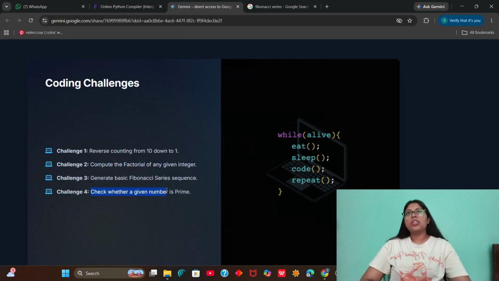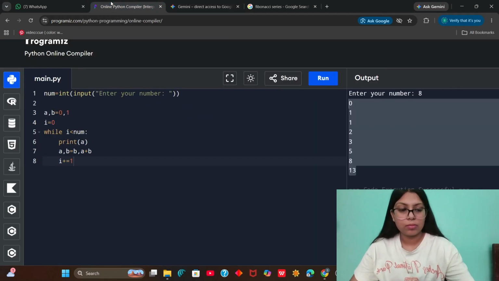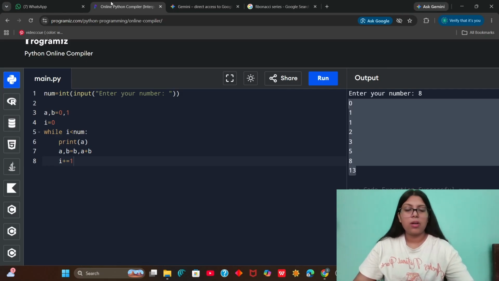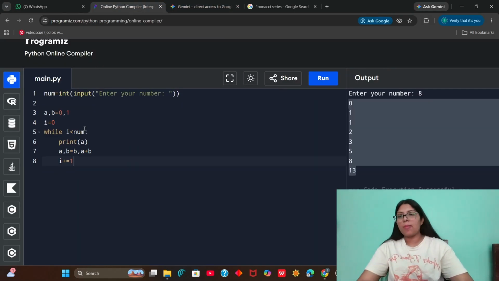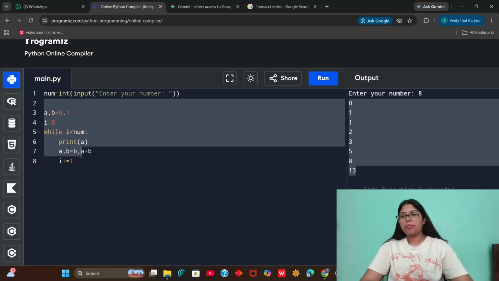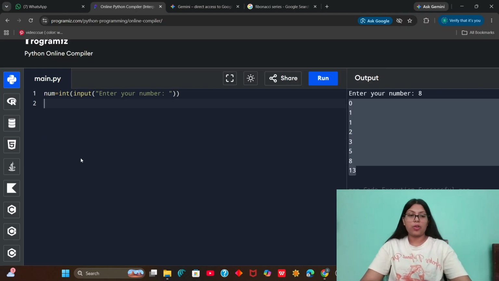Okay, so the last question we have here is that we have to check if the given number is prime. Yeah, okay, so where were we? Yeah, we have to check whether a given number is prime or not. So first we take an input from our user. This is how we are doing it.